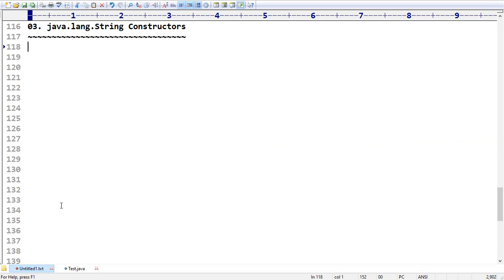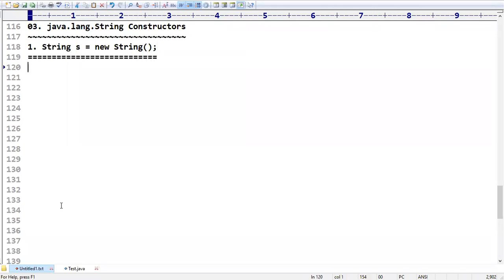So what are all the different types of constructors that we have? If you want to create any string object, constructors are definitely going to play an important role. Based on the different types of constructors available in string, the creation of the object is completely in your hand. Based on the raw data you have, you can create the strings. The first constructor is String s = new String(), with no string, an empty string.